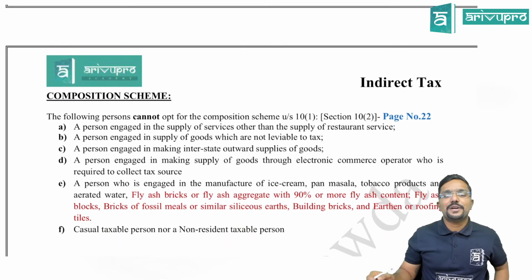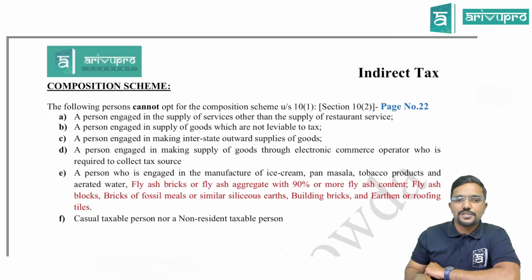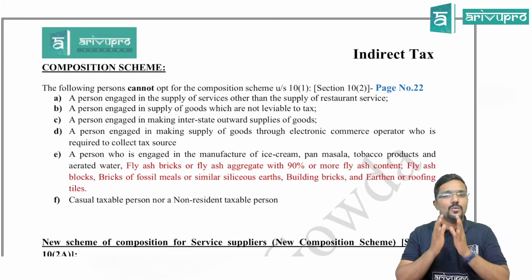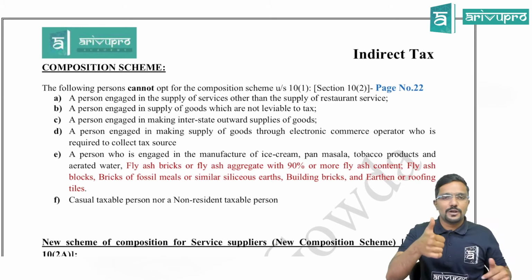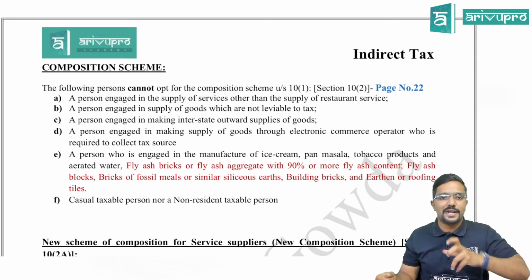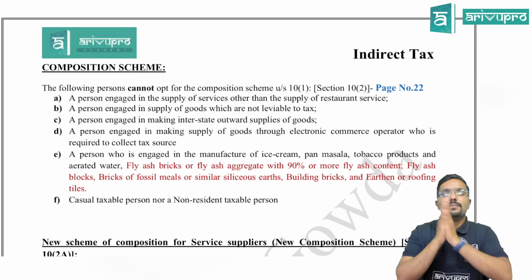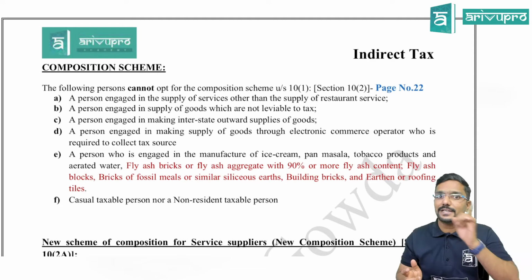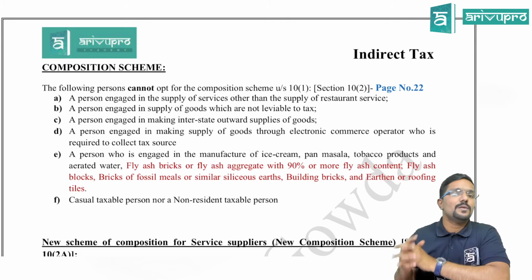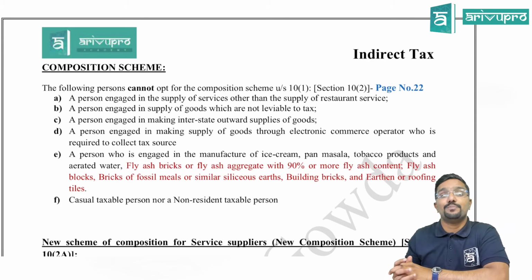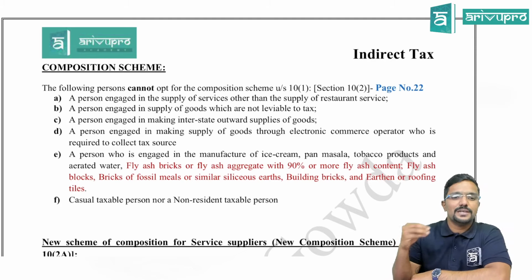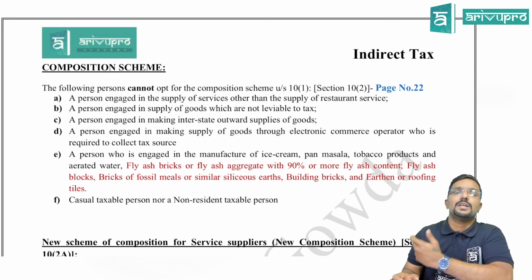Next, with respect to composition scheme. There are two composition schemes, guys. What are those? One is available for the manufacturer of goods, trader of goods or restaurant services, which is given in section 10.1 and 10.2. Another one is available for the supplier of service other than restaurant service, which is given in section 10.2a. And this composition scheme is not available for few persons. Who are those? That list is already discussed, but now that list is extended to some other people.